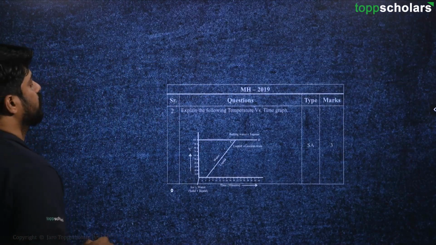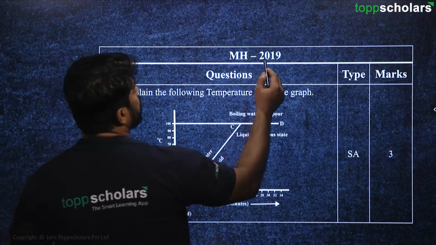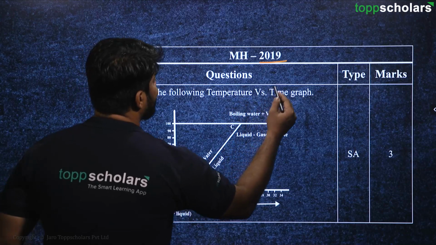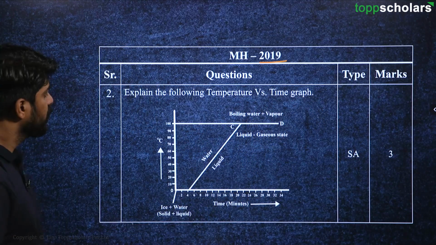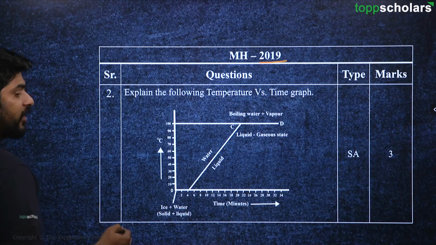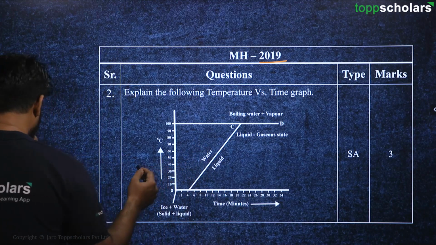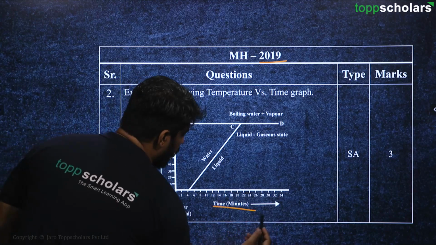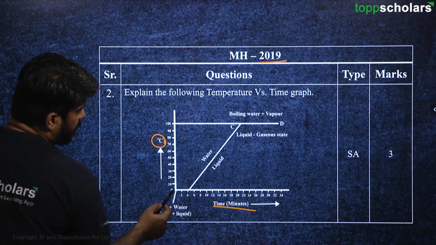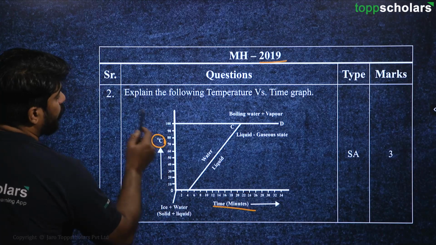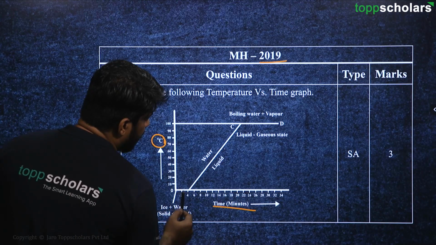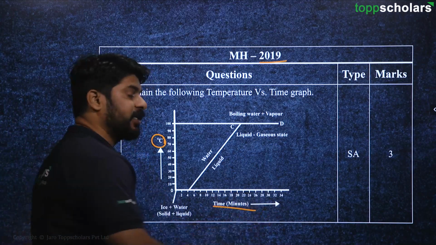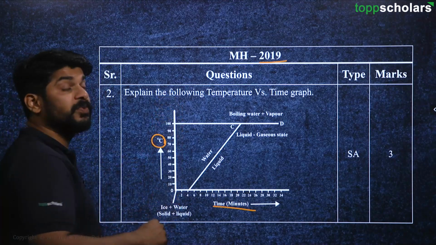Moving on, here it is. This is from the year 2019. Explain the following temperature versus time graph. Here a temperature versus time graph has been given. We can see on the y-axis we have got temperature in degrees Celsius and here we have got time. The numbers given are 0, 10, 20, 30, 40, 50 up to 100 degrees Celsius, and here we have got time 2 minutes, 4, 6 and up to, let's say, 34 minutes. This is random data that is given, but this temperature is very important.